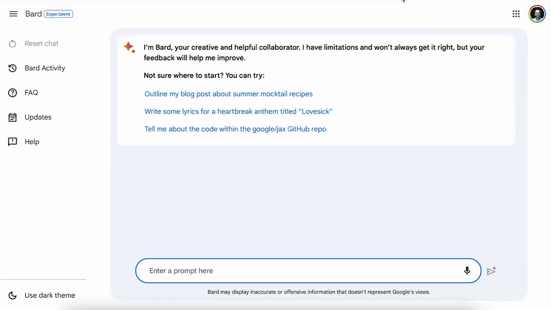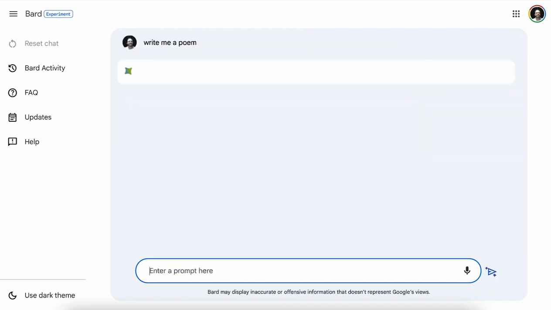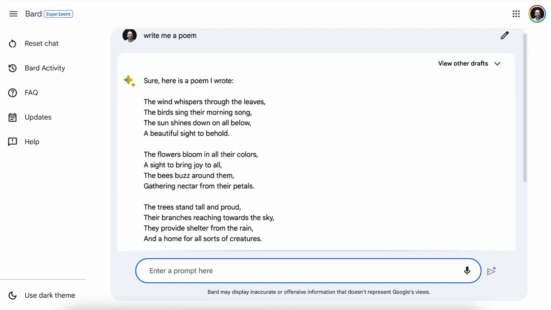Finally, this is Google Bard, and Google Bard is a little bit different than the two other models we talked about, both of which are powered by OpenAI's model. So they feel very similar to each other, while Bard feels a little bit different. If we say, write me a poem in Bard, we will get the answer all at once as opposed to in segments, and it will generally be much faster than other models, though again, it depends on the circumstance.